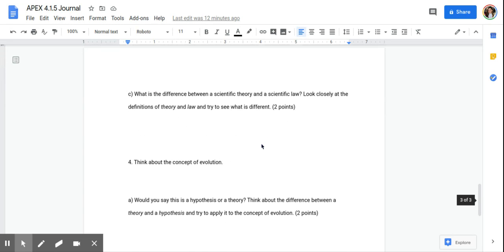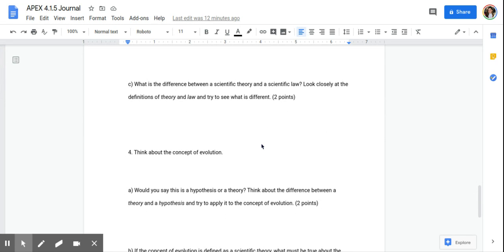Okay. C, what is the difference between a scientific theory and a scientific law? So now it's asking you to revisit those definitions. So we could think that a scientific law explains only one action or phenomenon, whereas a theory explains a set of observations or events. Okay? So like the law of motion, that's focused on one phenomenon, how objects move. But a theory could explain like all different types of observations or events, like the evolution theory, right?